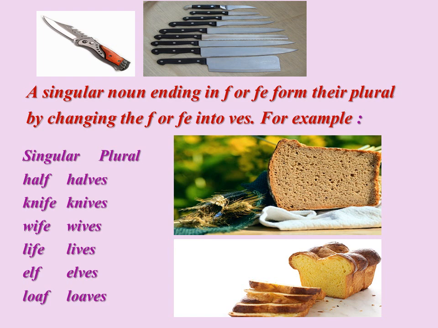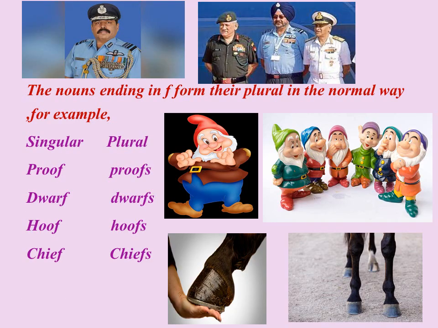A singular noun ending in f or fe forms its plural by changing the f or fe into ves. For example, half becomes halves. Just see, we have removed the f and we have added ves. Knife becomes knives. Wife, wives. Life, lives. Elf, elves. Loaf, loaves.